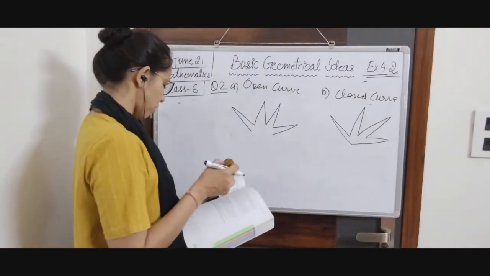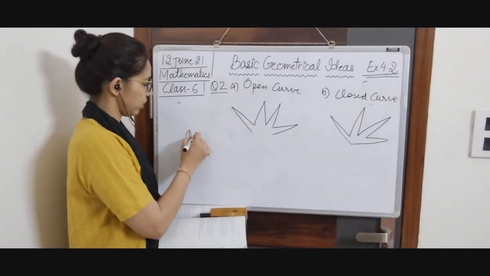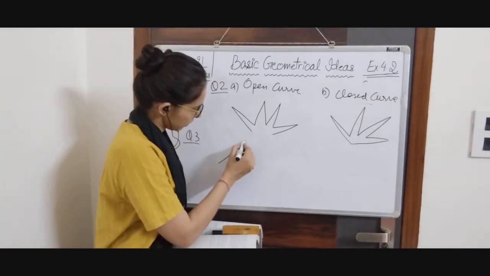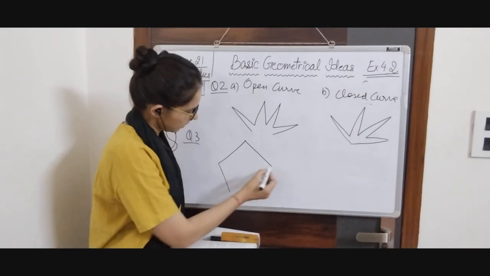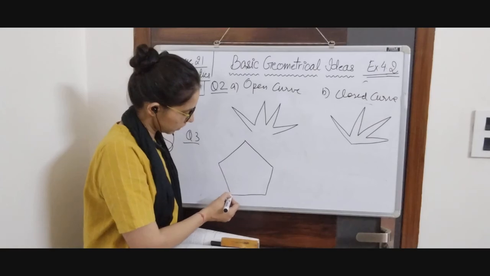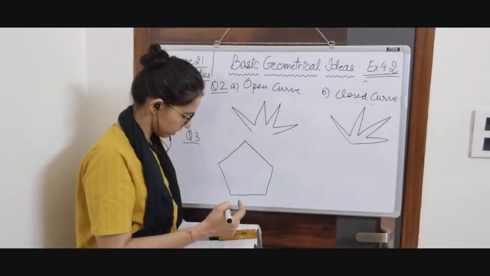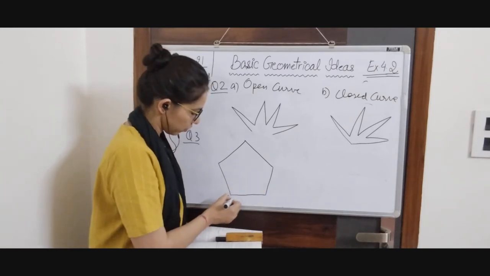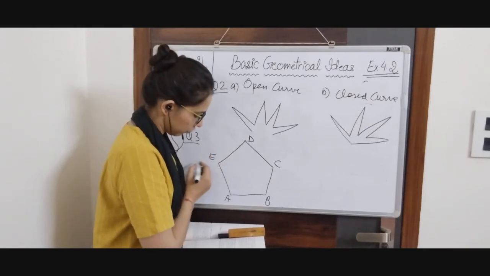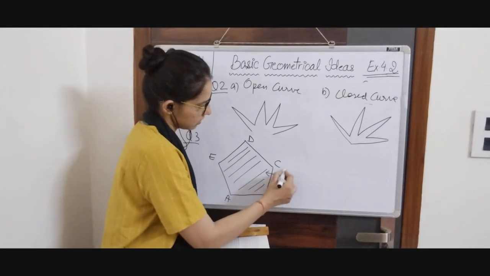Third one is draw any polygon and shade its interior. Question number 3 is draw a polygon. So polygon we are going to make pentagon. Pentagon means polygon having 5 sides. We have named the polygon according to the number of sides. This one is 1, 2, 3, 4, 5 sides. So pentagon. This one is a polygon. We are going to name the vertices A, B, C, D, E. Polygon, and we have to shade the interior. So we will shade the interior. This is interior.